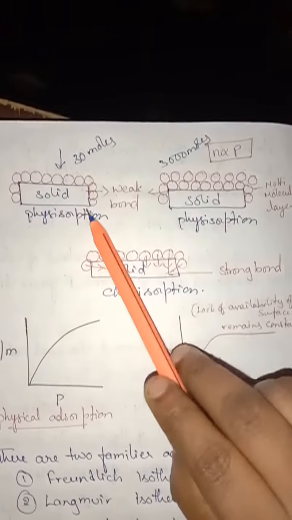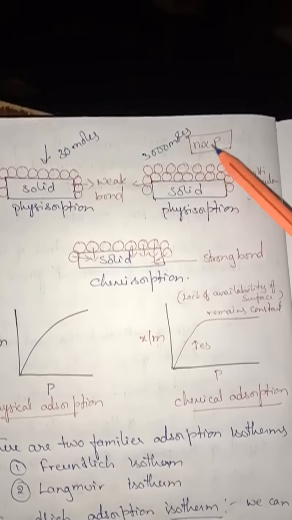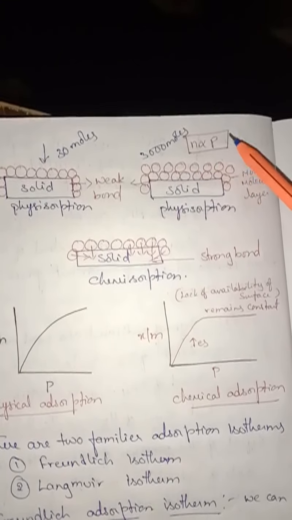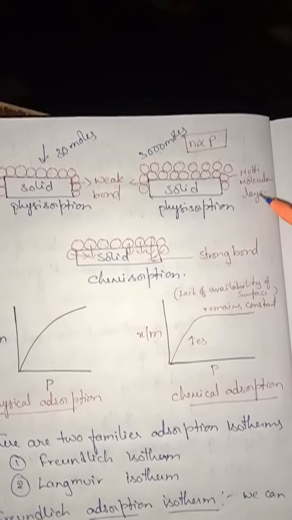Because it is physical adsorption, only weak bonds are formed. So here the number of moles is directly proportional to the pressure. Number of moles is directly proportional to pressure, and in physical adsorption we can see multi-molecular layers.